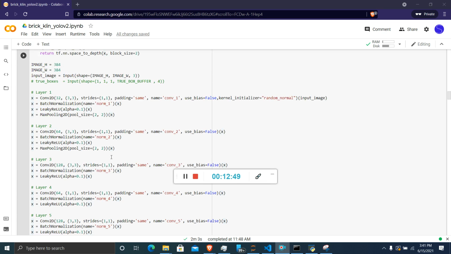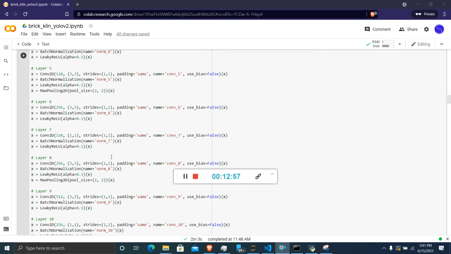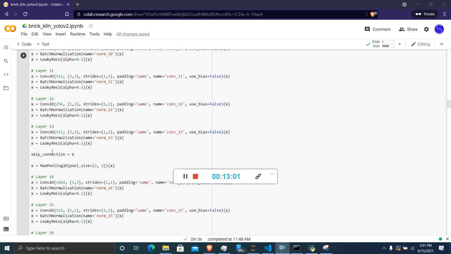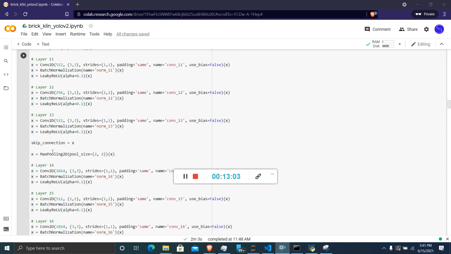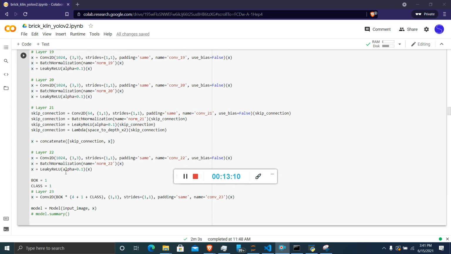In each layer we have Convolution 2D, batch normalization, and the activation function. Also, in YOLO v2 we have used a skip connection, which starts after the 13th layer and is connected before layer 22. In total we have 22 layers in the neural network.